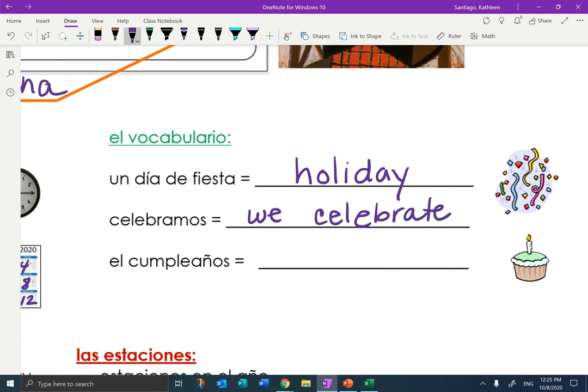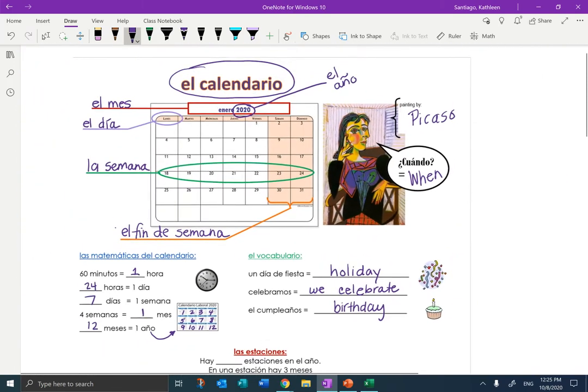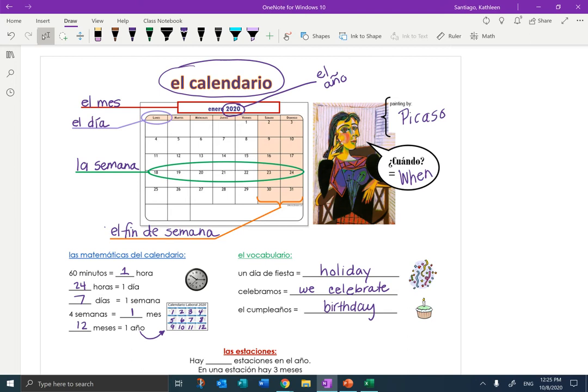What is a cumpleaños? Look at the little cupcake with one candle on it. What holiday is a cumpleaños? It is a birthday. A birthday. Okay, so those are the first part of the notes that are about calendar.